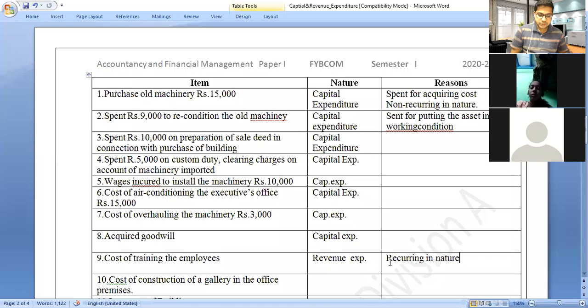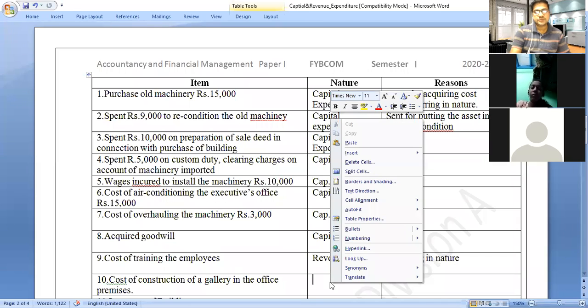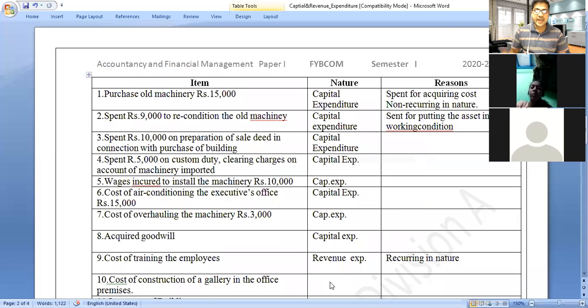Next, the cost of construction of a gallery in the office premises. Now, gallery construction is a capital expenditure. Why do we call it a capital expenditure? Because we have to bring into existence an asset, meaning an asset comes into existence.